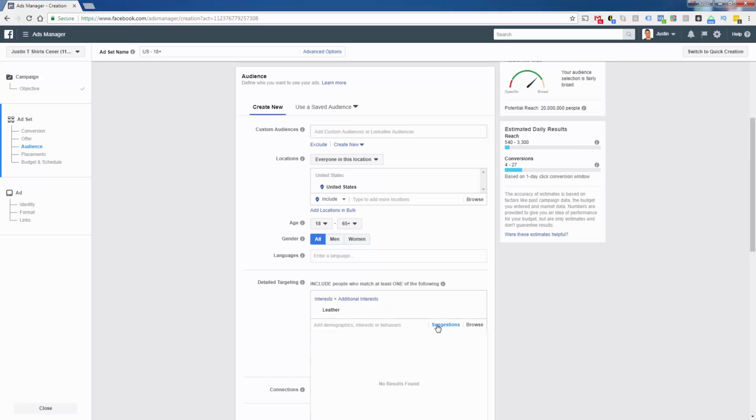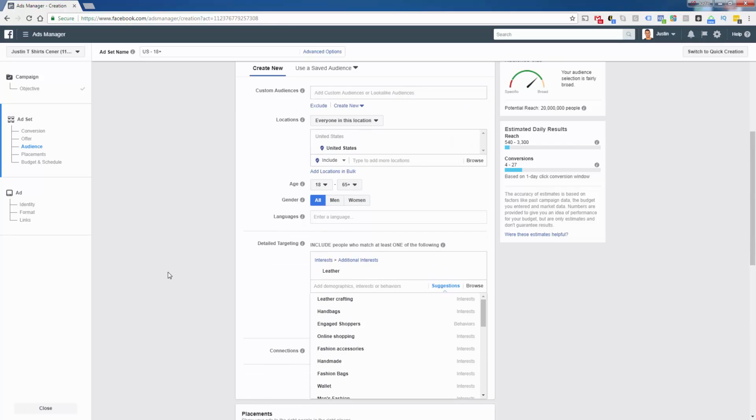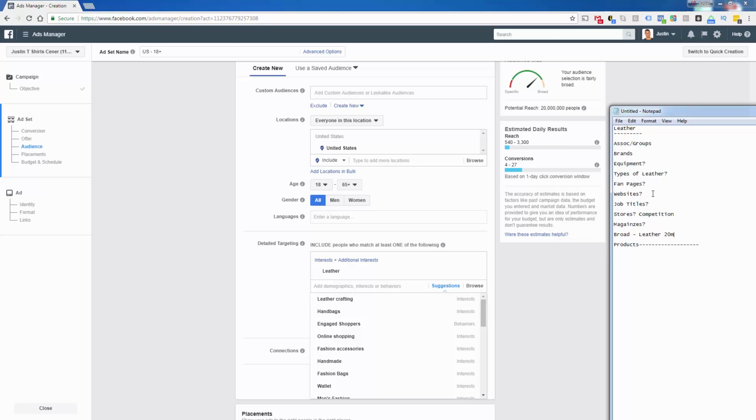Now, what I really like to do is pay attention to what I see here and look at some of the suggestions right off the bat on the first term. These are things I think are very relevant to us in terms of product. Leather crafting is going to be something totally separate. It's not really a job title or an industry, it's just something else. So we're going to have to put this over here and see where it might fall, but we're going to use it somewhere.